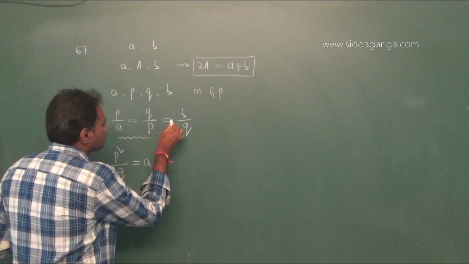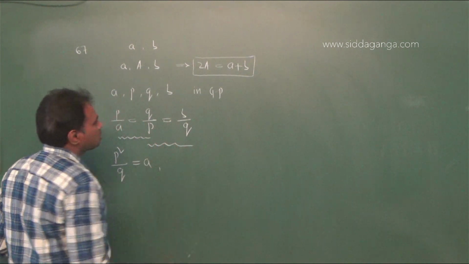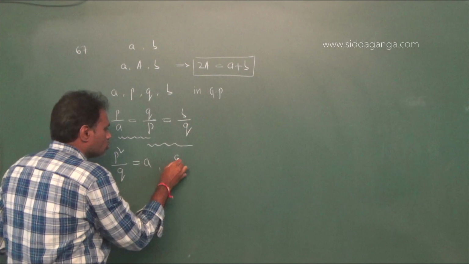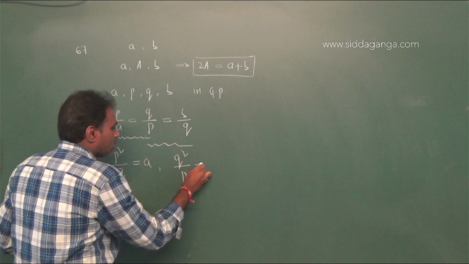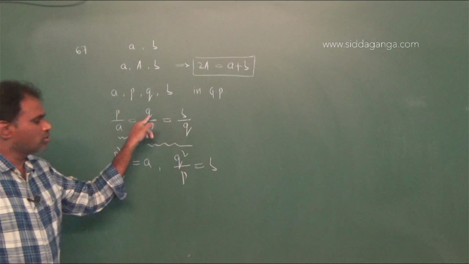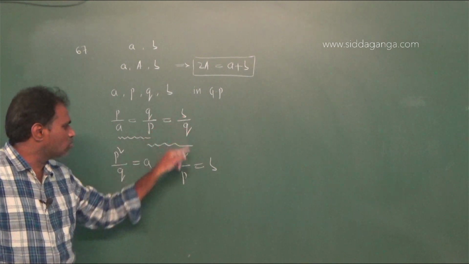And from these next two terms, Q into Q square divided by P equals b.